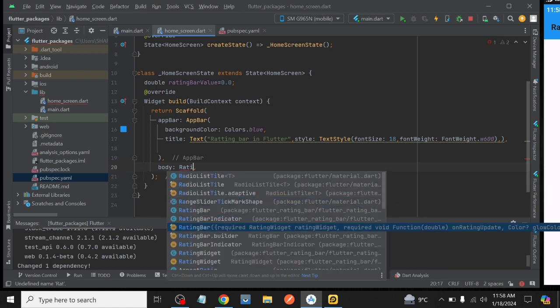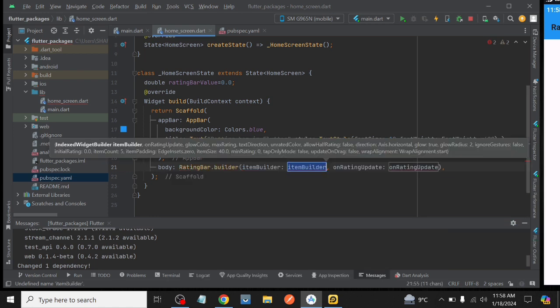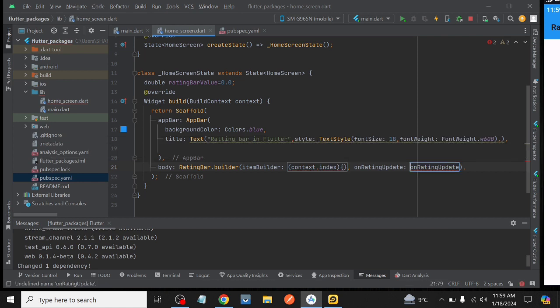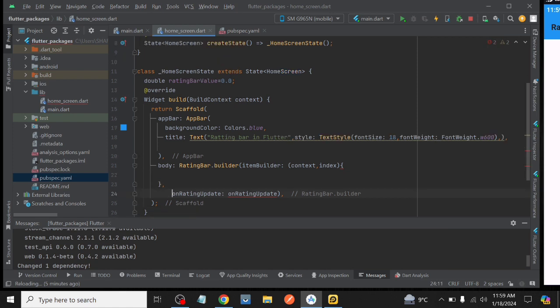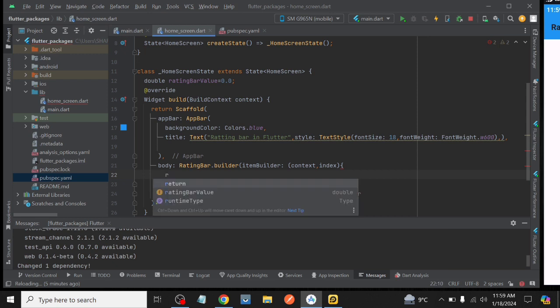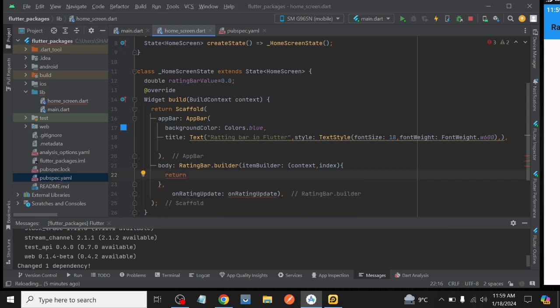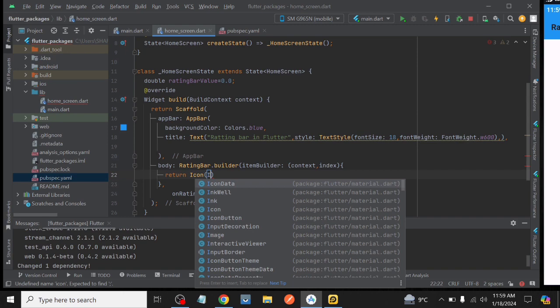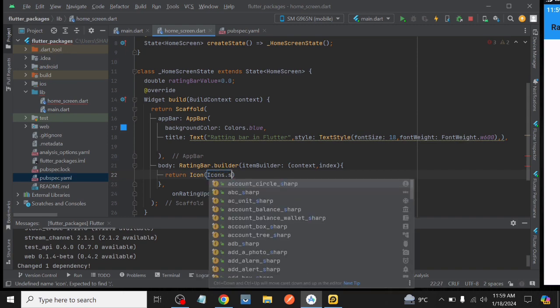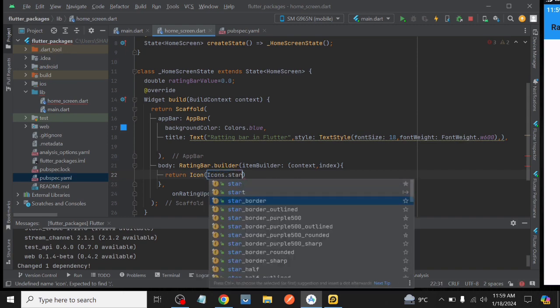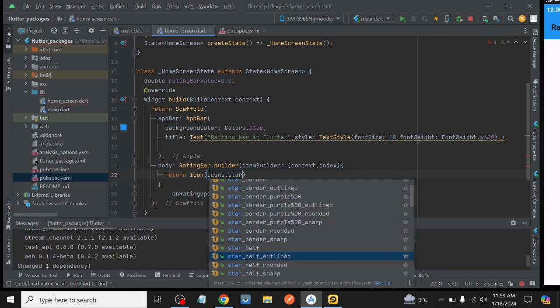we take rating bar.builder. Inside rating bar.builder, we know that item builder and on rating update is required. So we take item builder inside rating bar.builder and as return we take icon, which we take icon as star, because we know that mostly we use star as rating or for rating purpose.